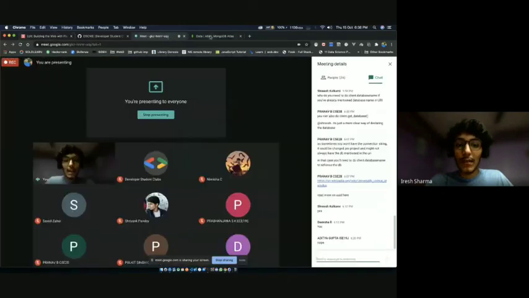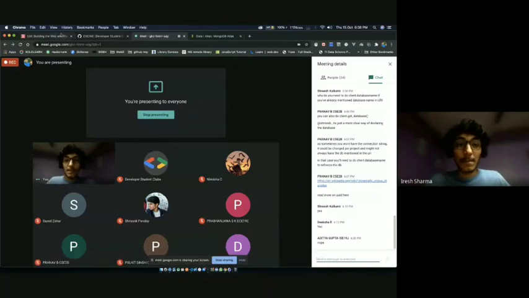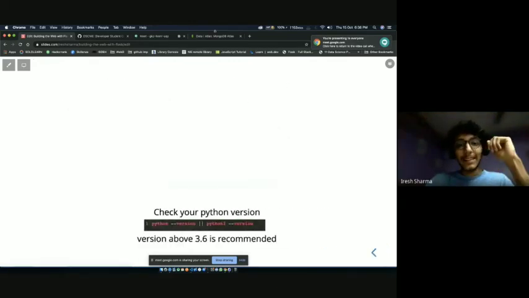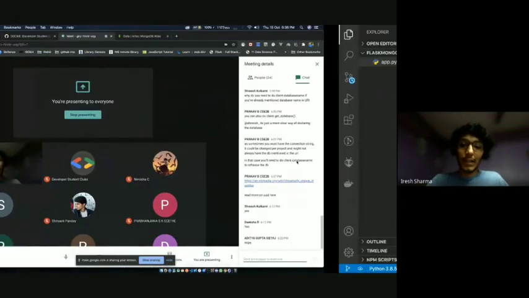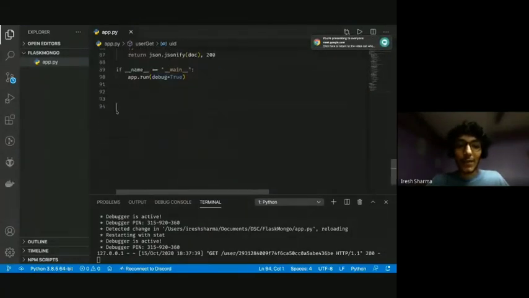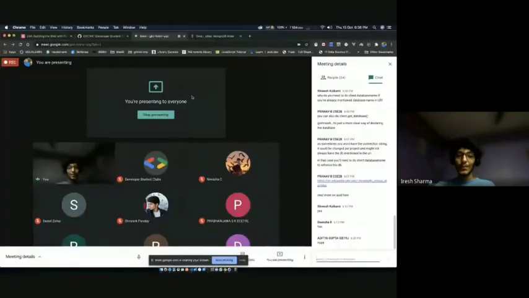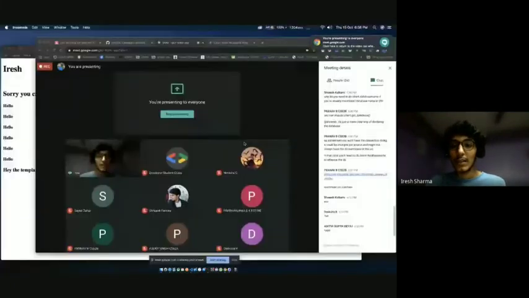So does anyone have any issues or any doubts or anything? Anyone? Anything? Okay, so that was it about Flask and MongoDB and writing an API. We wrote something which is almost 100 lines long, so it's an achievement. Writing a Python script which is 100 lines long is pretty good. You now know how to write web servers.